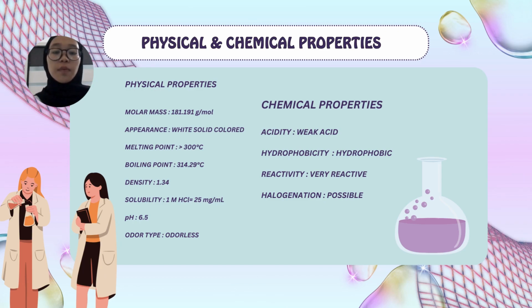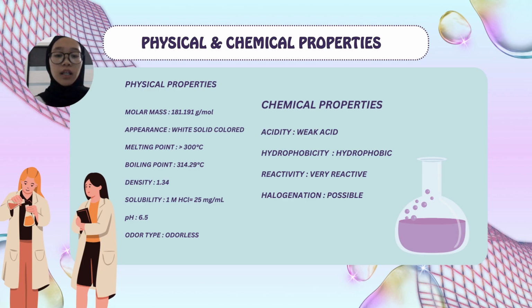Alright, so do you guys know what the physical and chemical properties of tyrosine are? First, we have molar mass. The molar mass of tyrosine is 181.191 grams per mole. As for its appearance, it appears as a white solid crystalline powder. For its density, we have 1.34. As for its solubility, it is less soluble in water. As we can see, 1 mole of hydrochloric acid equals 25 milliliters of water. As for its pH, it is 6.5, which is considered a weak acid. For its odor, it is odorless. It doesn't smell. As for its melting point, it is above 300 degrees Celsius, or around 340 degrees Celsius.